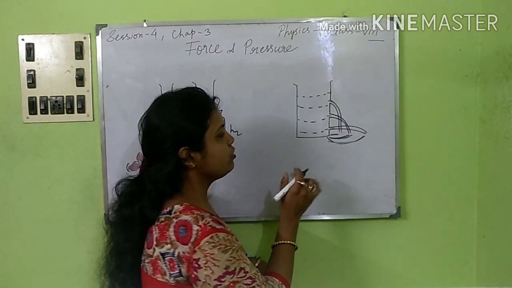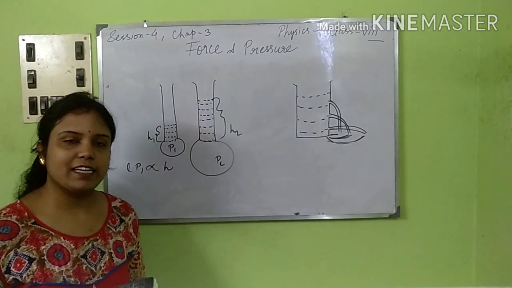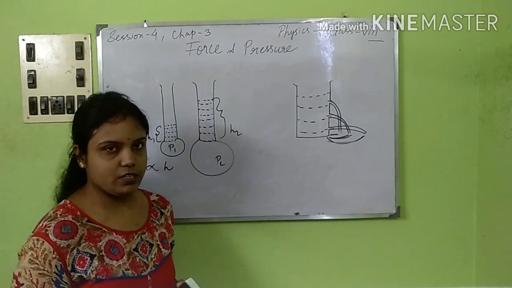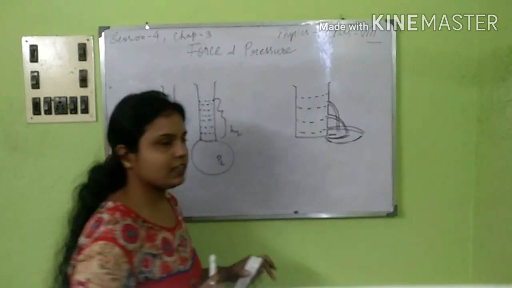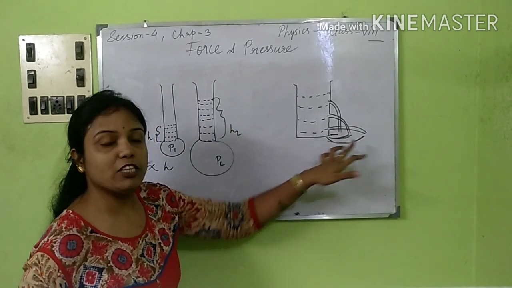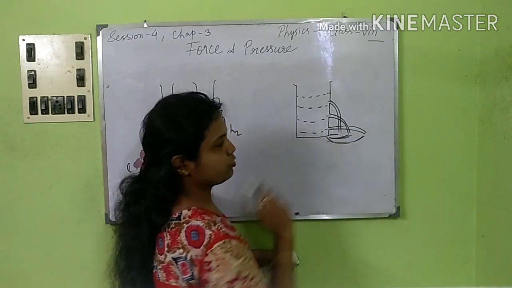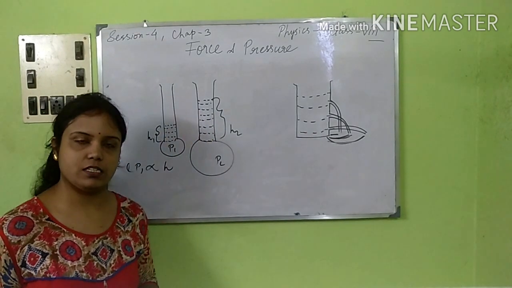So we can easily say that obviously pressure has some connectivity with the height of the liquid. At the base, the pressure is much more. So obviously pressure has some dependency on the height.